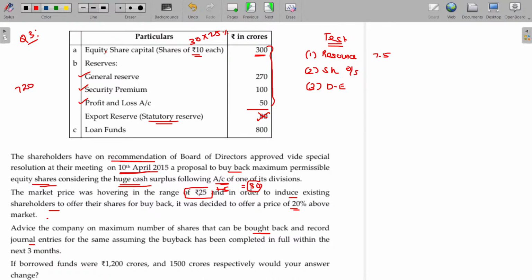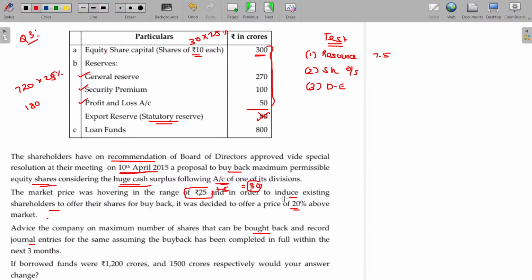720. Okay, 720 into how much can be bought back? 25%. 180. 180 crores can be bought back. Clear?